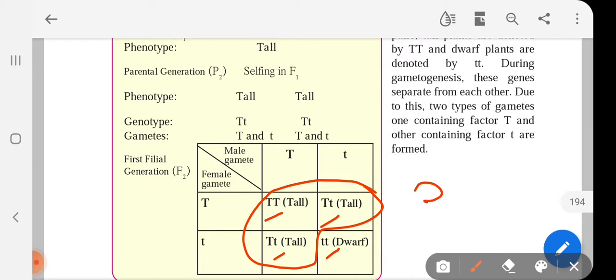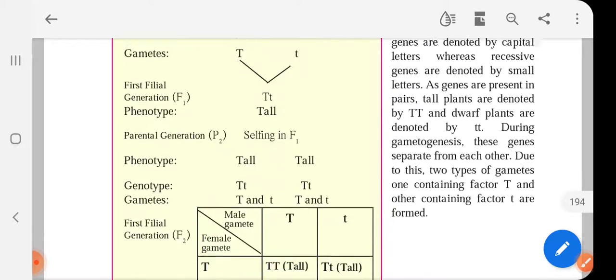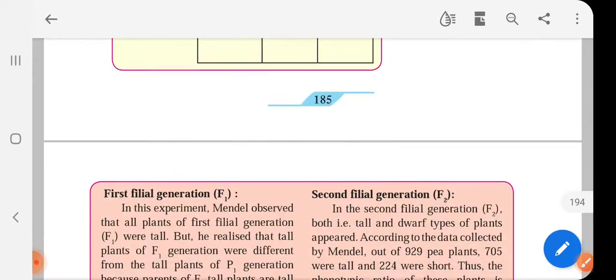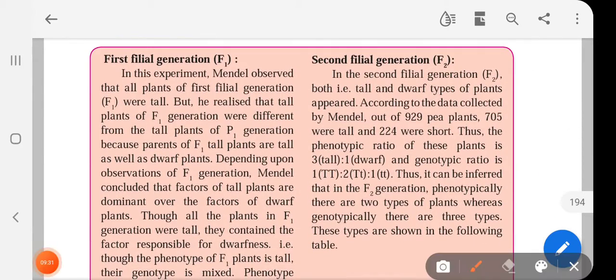So its phenotypic ratio is 3 is to 1. Okay, 3 tall and 1 dwarf. Okay, 3 is to 1. Got it? So this is the observation Mendel made in this. So let us see what he said.